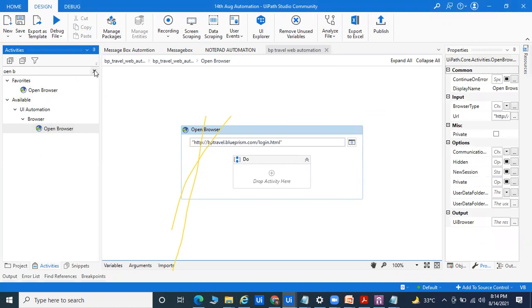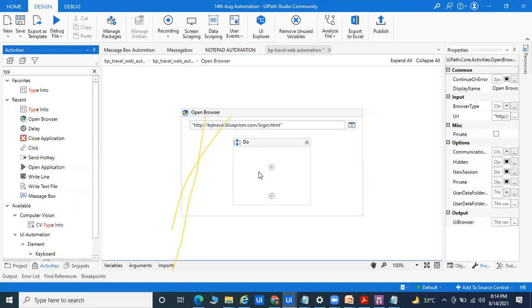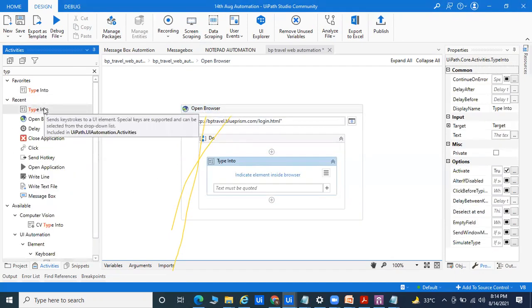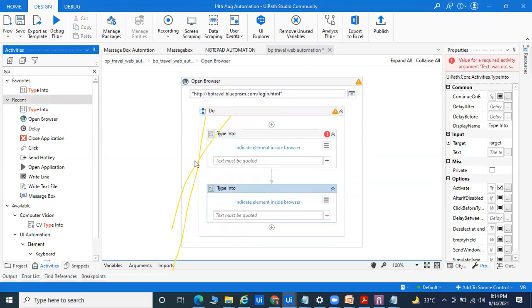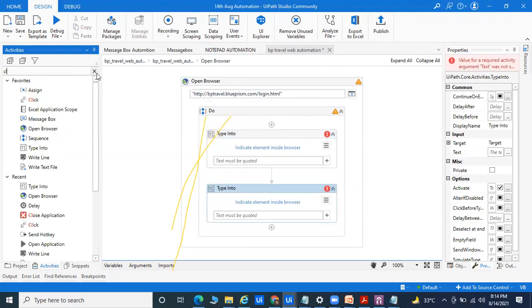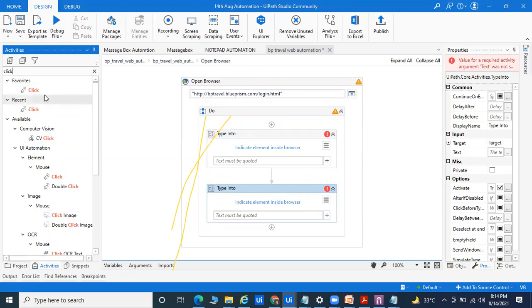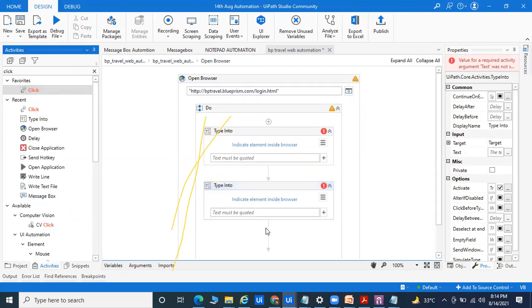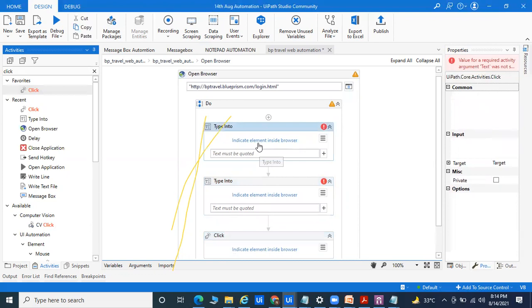I want to first log in to this system. What I do is use Type Into two times, one for the ID and the second for the password, and third a Click activity. Simple drag and drop this part, click, and we'll indicate on screen.